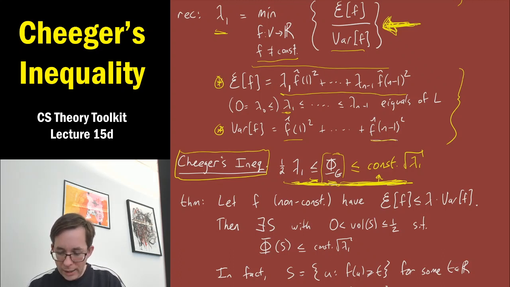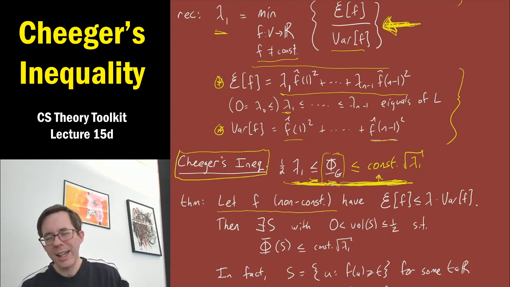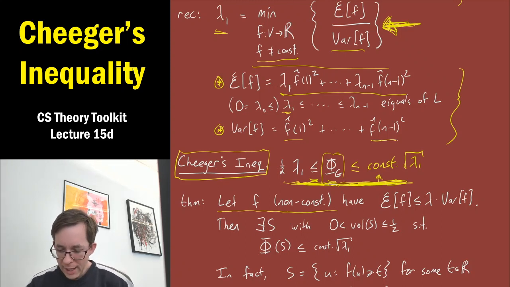So, as I mentioned, we can phrase it as follows. Let's say you have just any real valued function f on the vertices, and again, it should not be constant, it should not have variance 0. And let's imagine that it achieves a small value for this minimization program up here. In other words, let's imagine that its quadratic form value, this E of f, is quite small compared to its variance, and quite small means up to a lambda factor. Okay, so in this hypothesis, you can take f to be phi 1, the eigenfunction or eigenvector associated with lambda 1, in which case you can take lambda to be lambda 1.